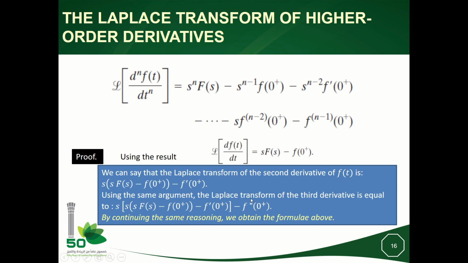Minus f double prime, it means the second derivative of f with respect to time evaluated at 0 plus. If we expand this term, we will get s^3 F(s) minus s^2 f of 0 plus minus s f prime 0 plus minus f double prime 0 plus, which is also a special case of this formula when n is equal to 3.